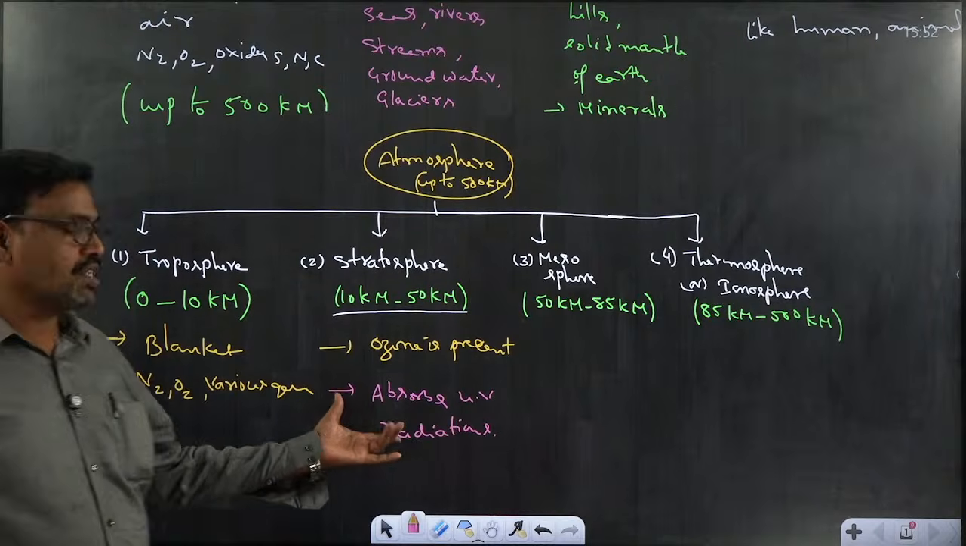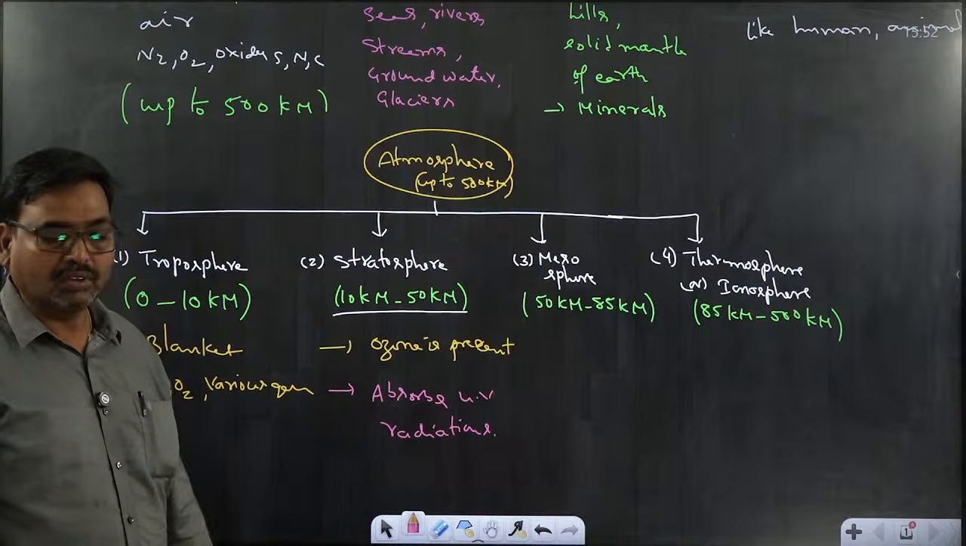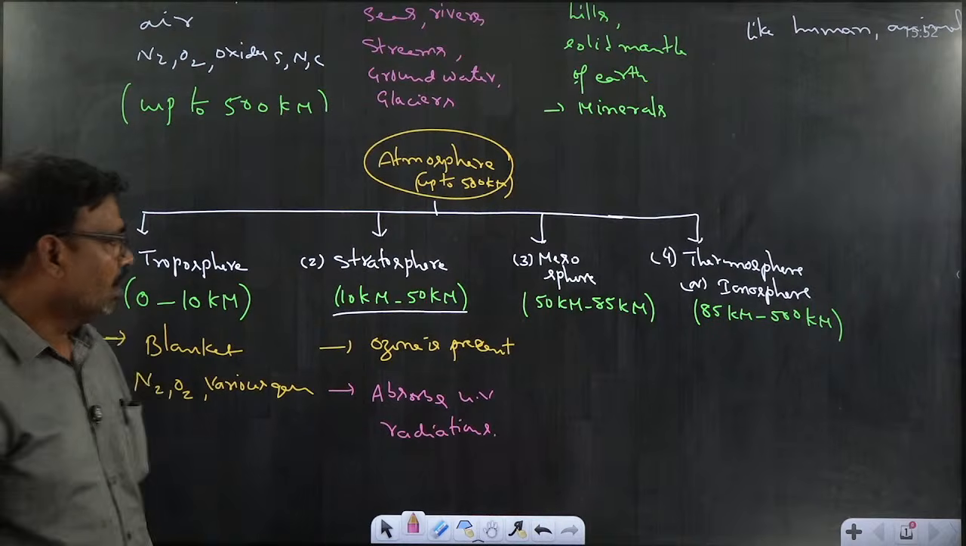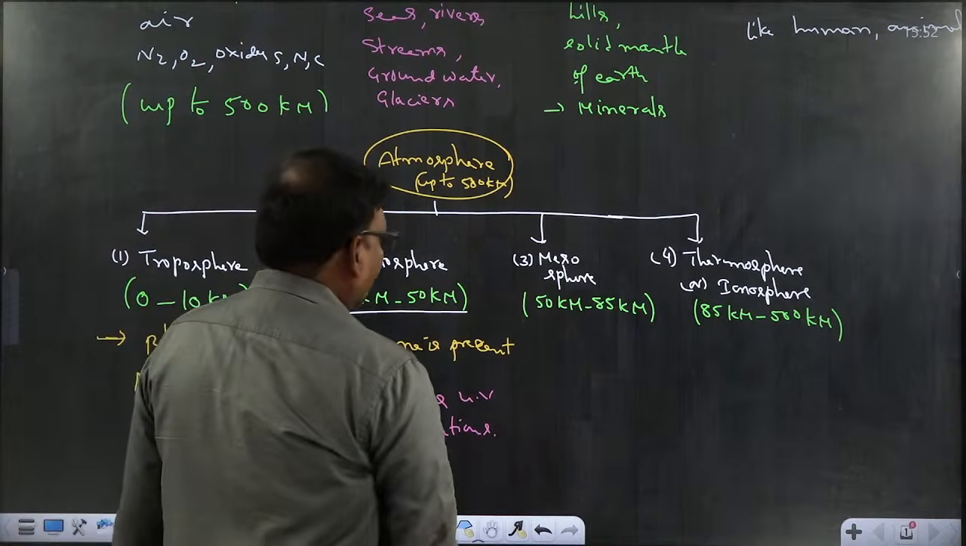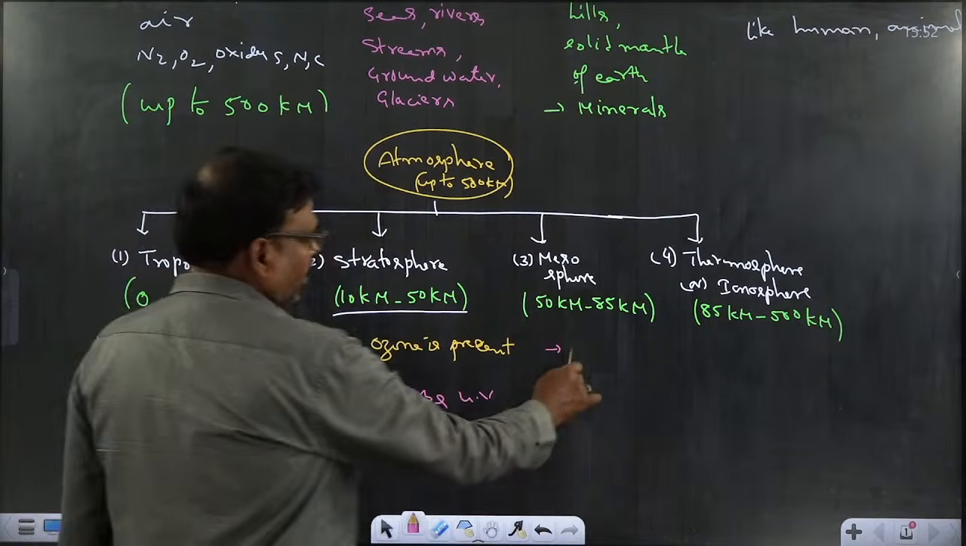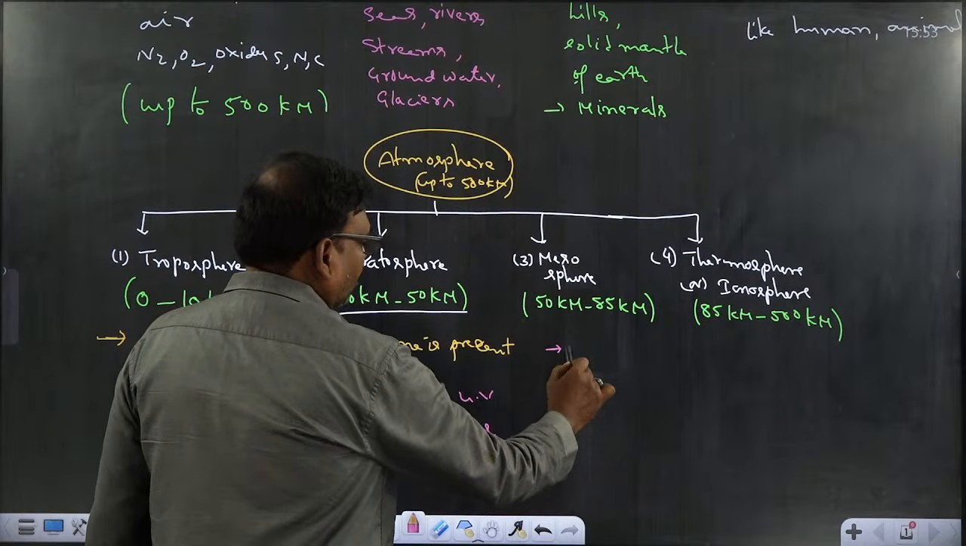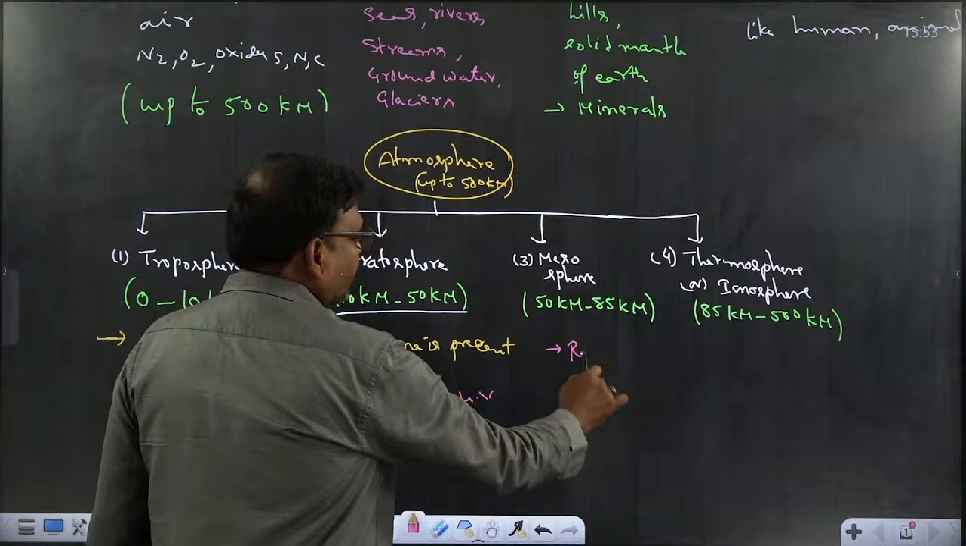Actually, those UV radiations are highly energetic. We have already learned that part in the atomic structure chapter. Coming to the mesosphere, various radiations will be present here. In that, mostly radio frequencies are observed.